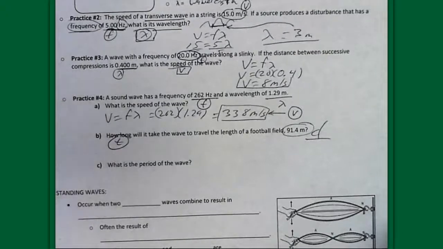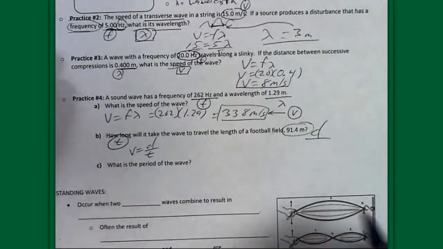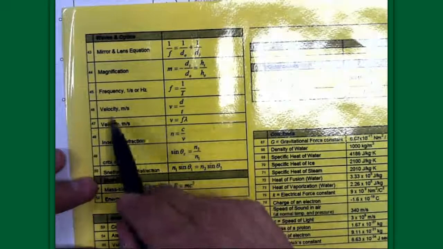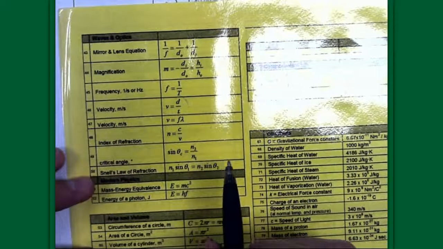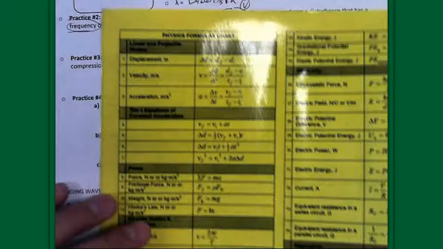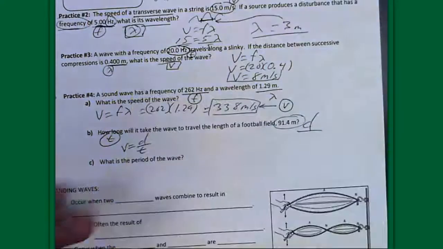And there's an old equation from way back in the day that goes something like this. v equals d over t. And actually, it's not really an old equation because it's on your equation chart. Everybody pull out your equation chart and look in the back on the waves and optics section. And look what you have on number 46. v equals d over t. This is one of our equations that we're going to use when we talk about waves. This is the second occurrence. We saw it here, and we also saw it on the front. Where was it? v equals d over t, velocity. Same exact equation. Looks a little bit different, but it's the same thing.